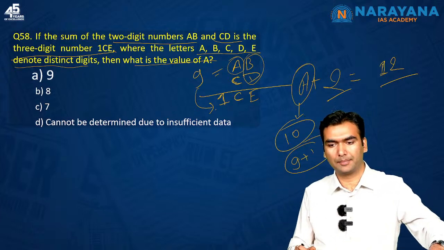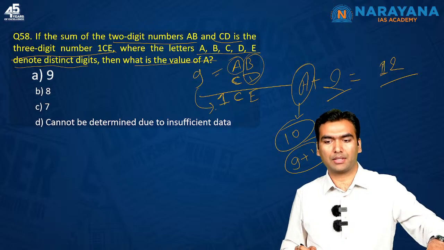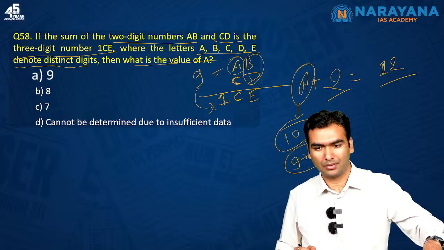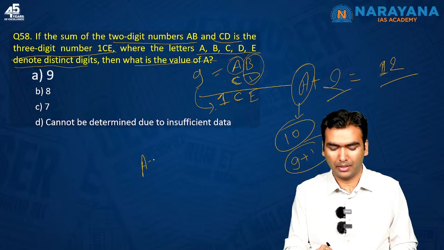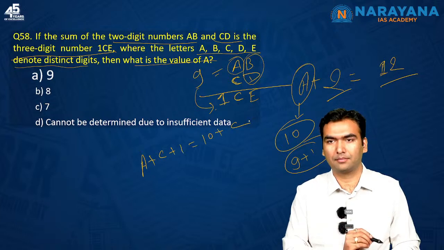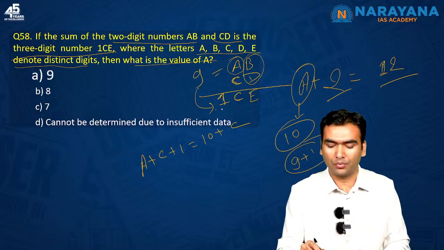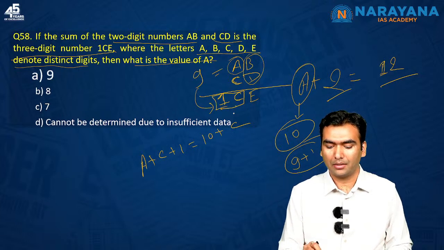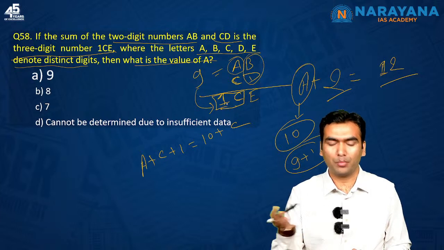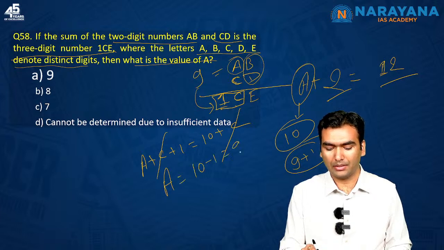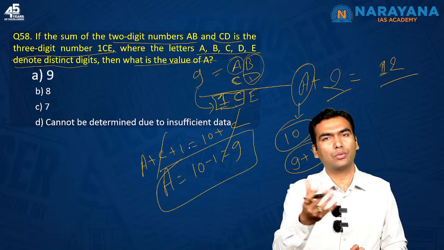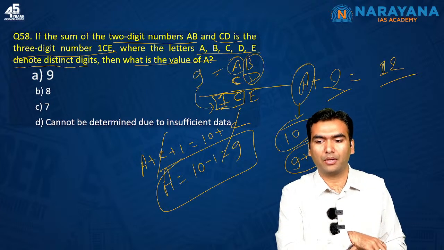Yes, Manoj, you are right. A plus C plus 1 is equal to C. Rather it is A plus C plus 1 is equal to 10 plus C. The equation that we can frame is, it is 1C which is there. 1C means it is 10 plus C, you can always write it as 10 plus C. So you are cancelling C and C and you will get A as 10 minus 1, that is 9. This way also you can answer it. This is another way of solving the same question.